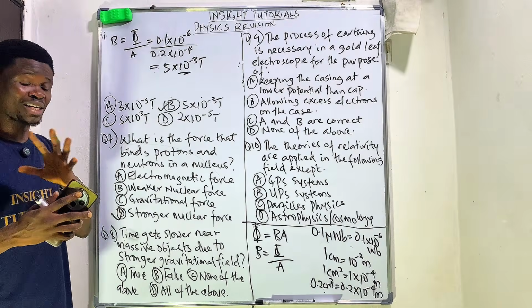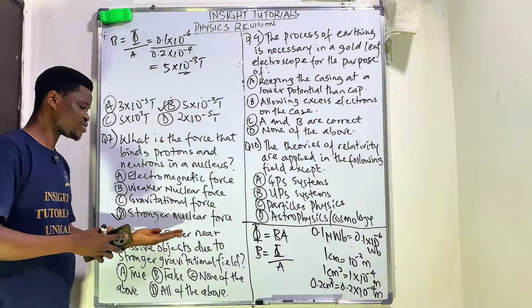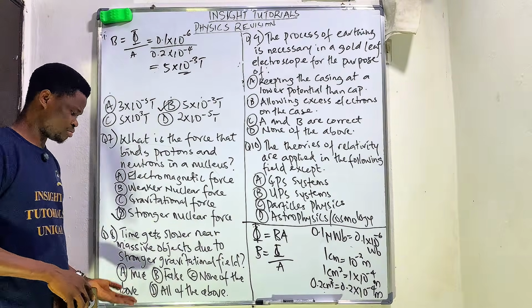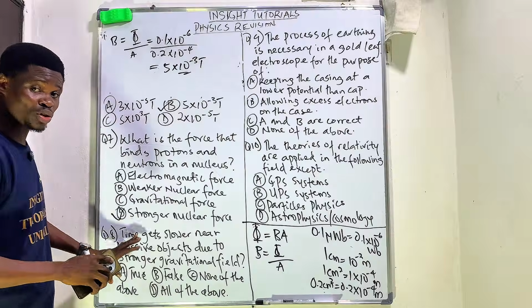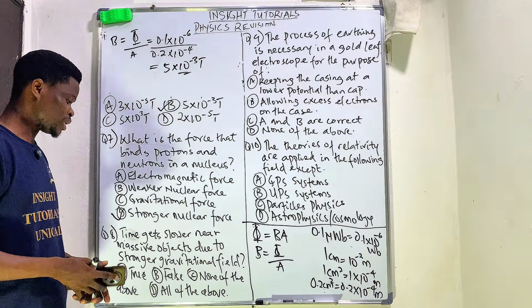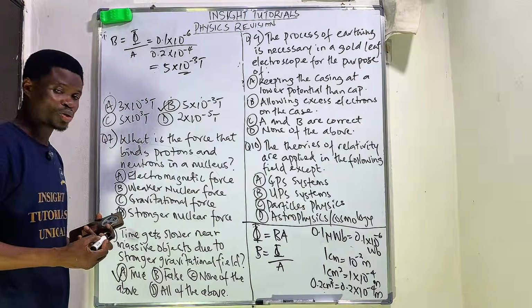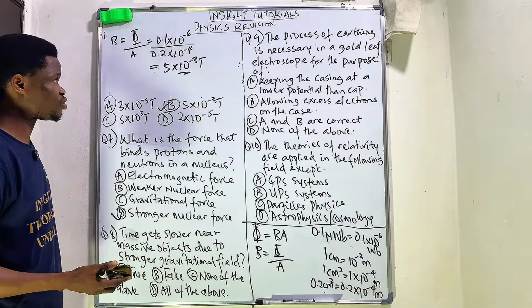So what you need to understand is that the concept is, time gets slower as it moves near a massive object due to what is referred to as the stronger gravitational field. All right. So it happens that this particular answer is option A. This statement stays true. All right.